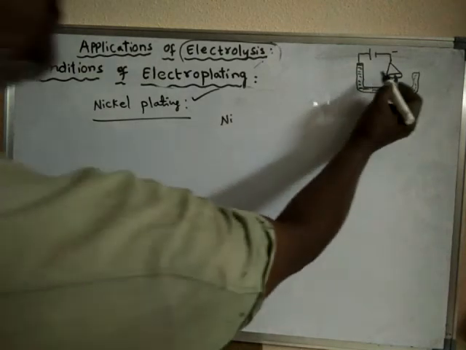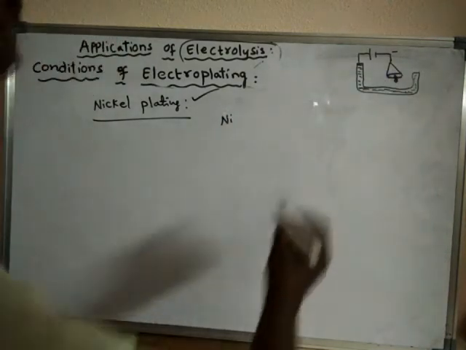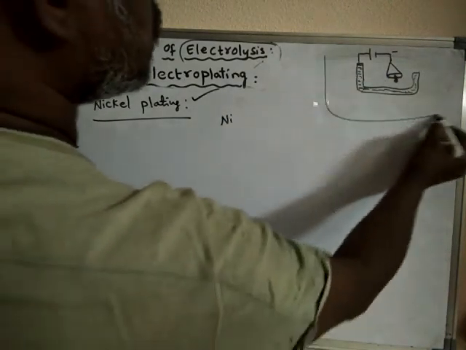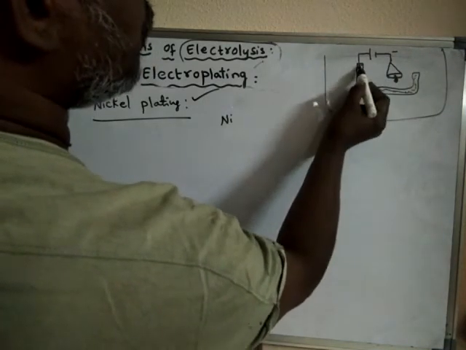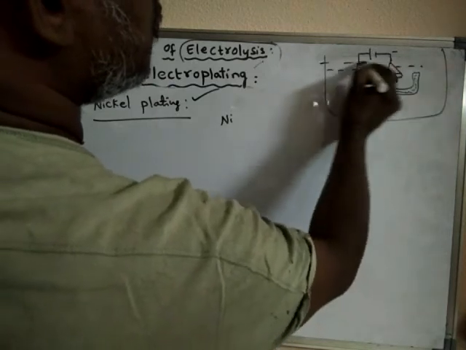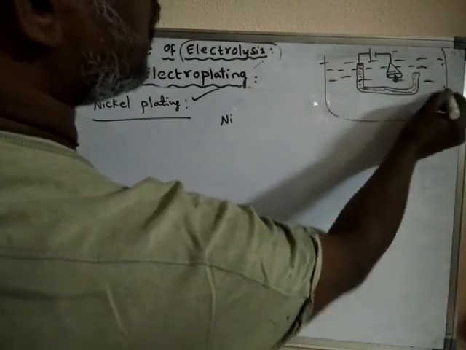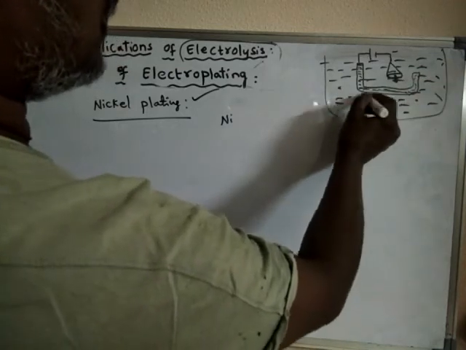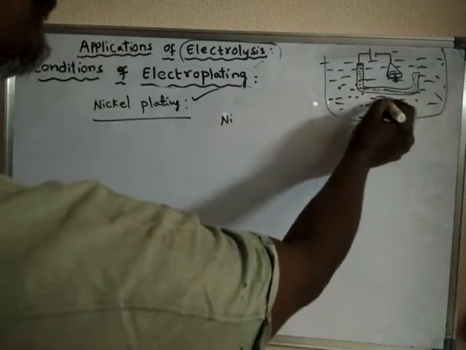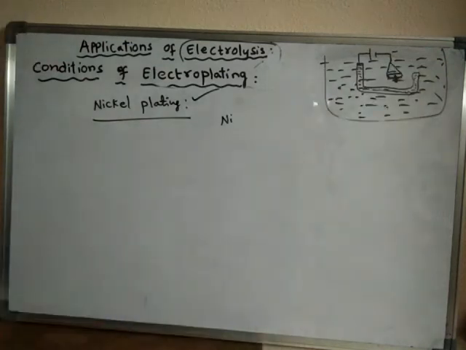So now, which electrolyte do we have to take? This is the anode, and this is the cathode, and we have to take an electrolyte. Always remember that the electrolyte should contain the ion which is going to be deposited on the cathode.